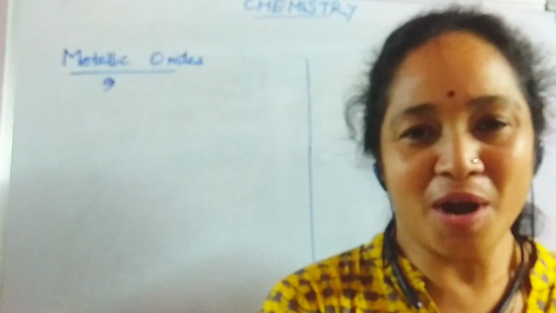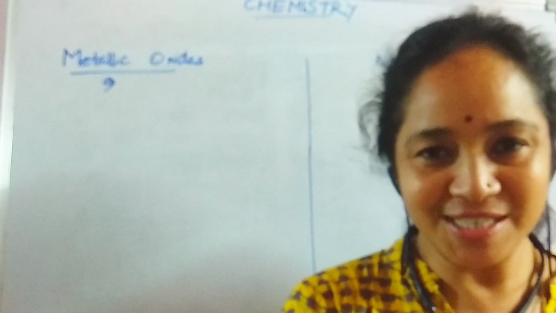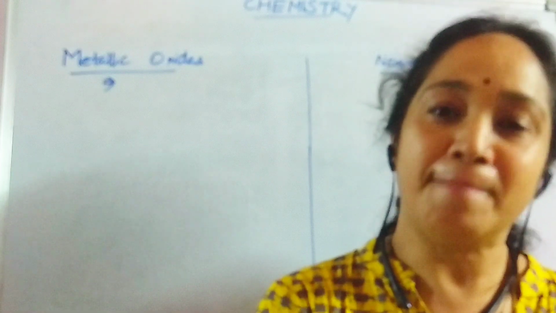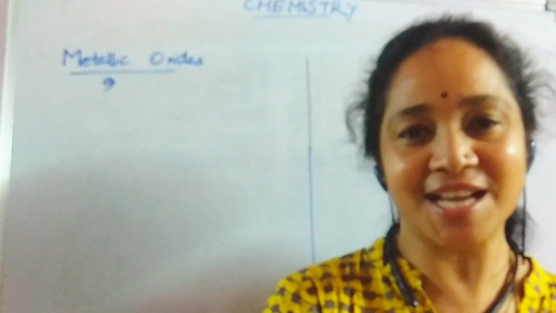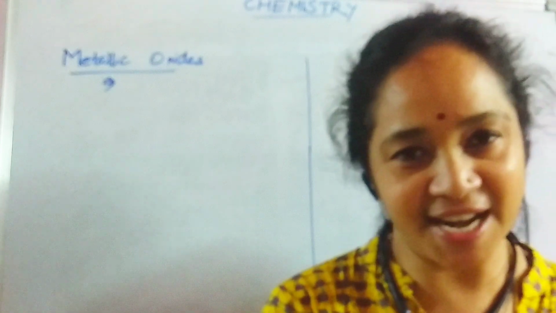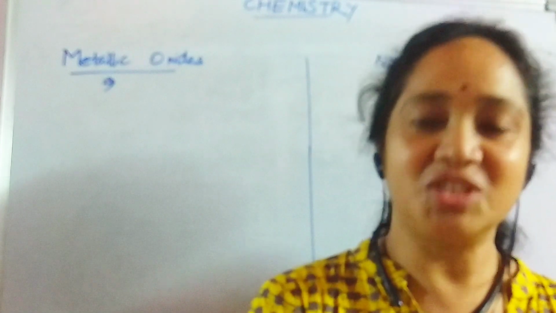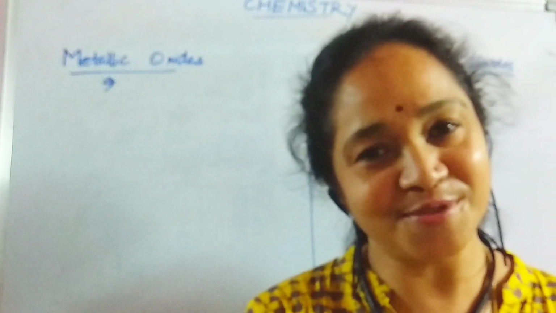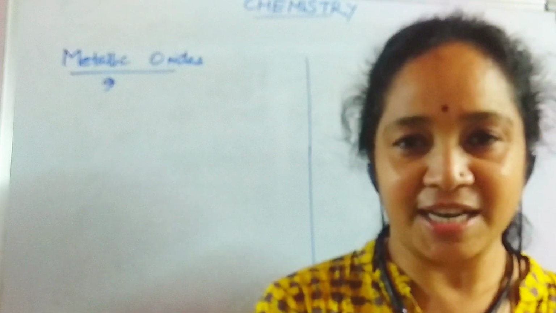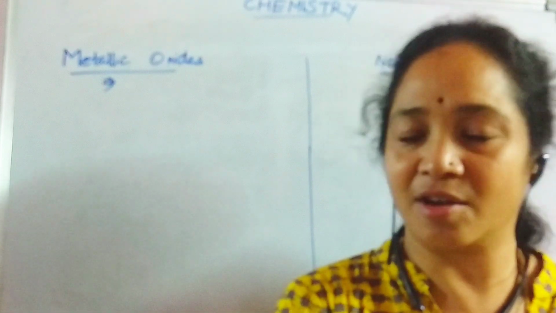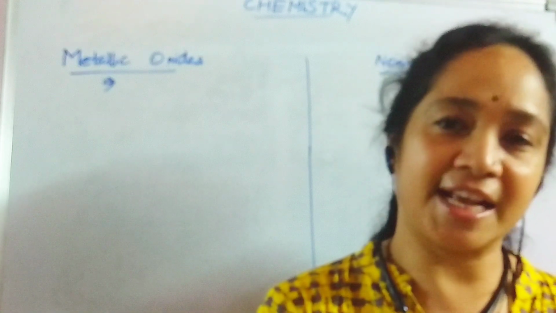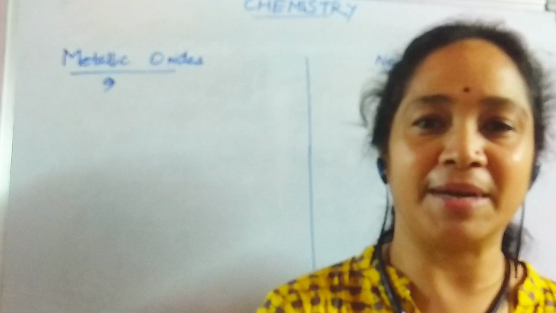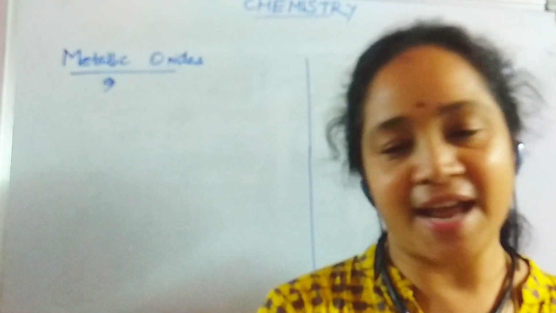Right. So you know about the physical properties of metals and non-metals. Usually metals are rigid, ductile, malleable, sonorous, tensile, as well as good conductors of heat and electricity. But coming to non-metals, usually non-metals are non-ductile, non-malleable, non-sonorous, or let me say weak conductors of heat and electricity, and they are also non-tensile. But there are certain exceptions even. Among non-metals, carbon is the exception, as well as in coming to metals, mercury is another exception.